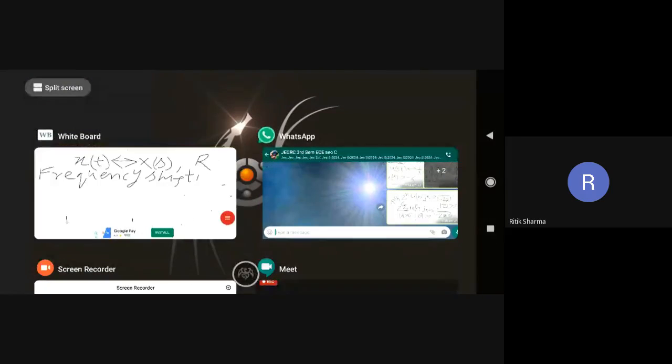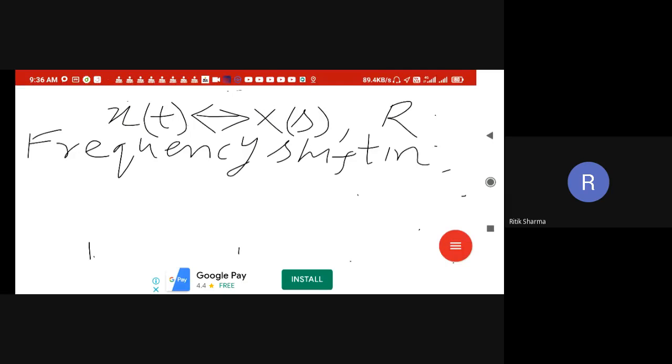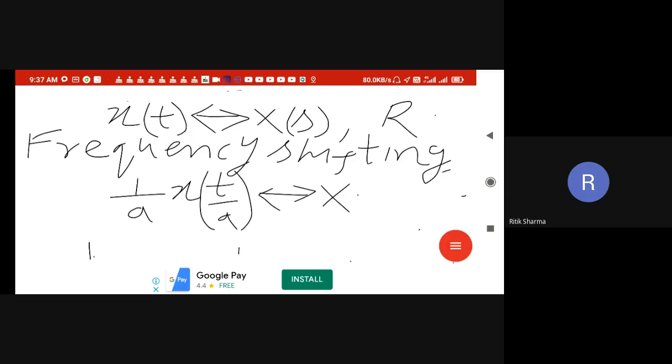In the frequency scaling property, if you recall, x of t over a was the previous form in X of s. Now it is in the form of the time domain, right? So now it will be 1 over a x of t by a, and it has a transform X of a s, as we had x of at in the previous case.